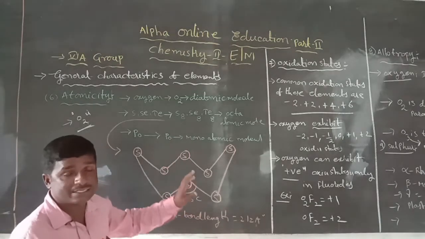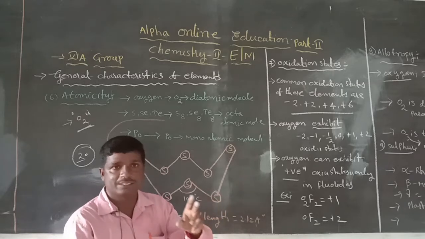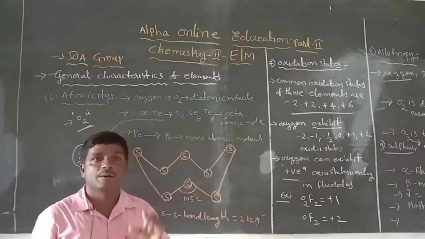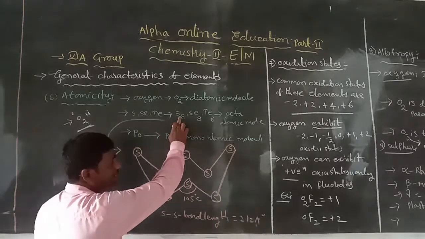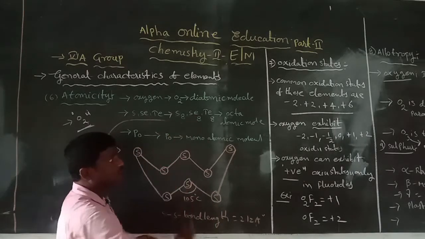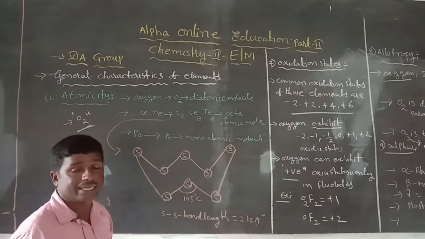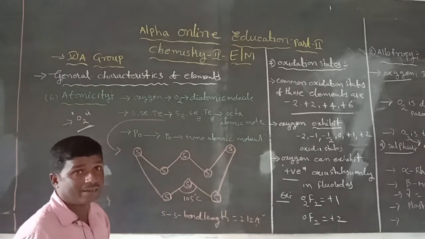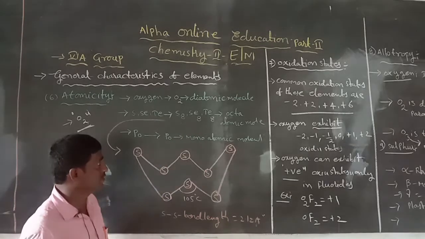Octa means that 8 atoms are present in each molecule. That is also known as an octaatomic molecule.